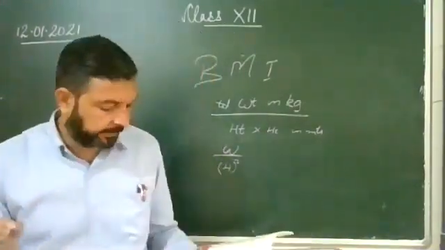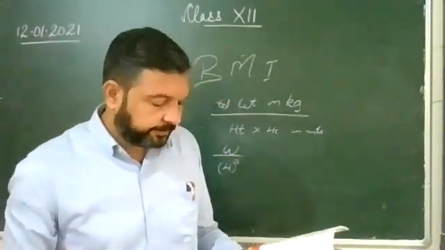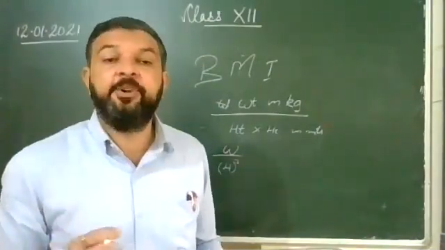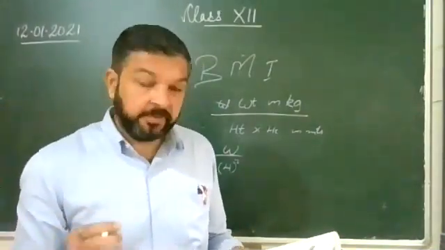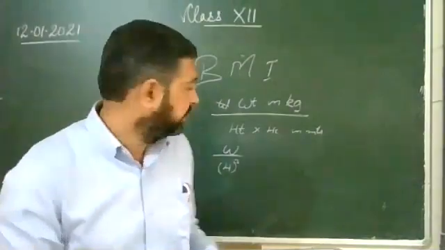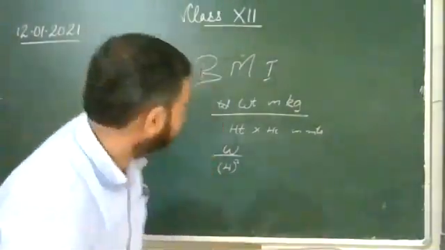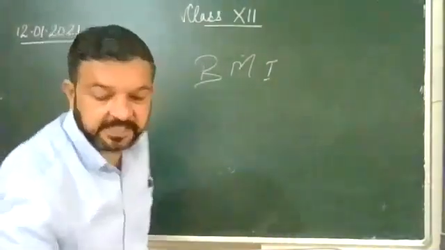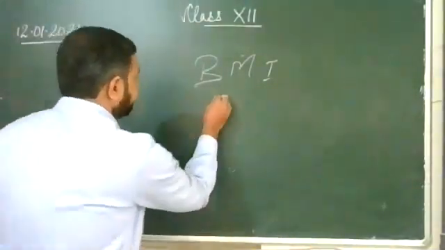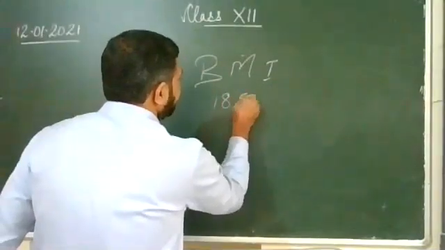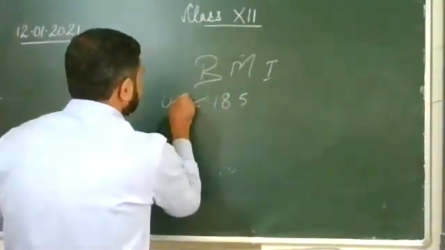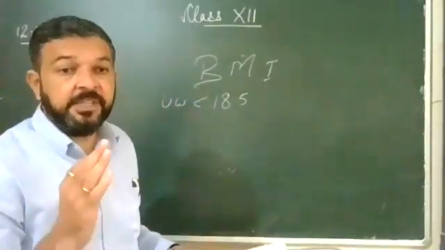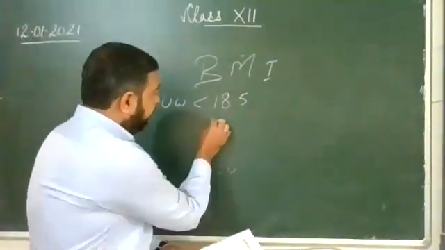So we have to calculate. What was underweight? If it is less than 18.5, that means the individual is underweight.